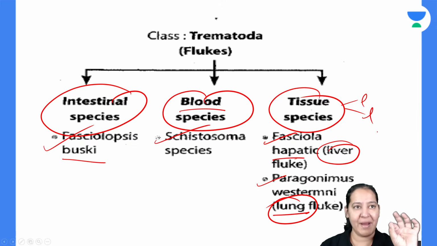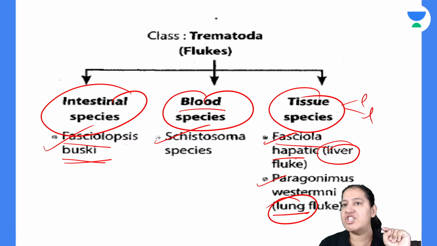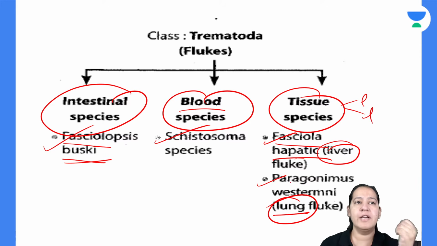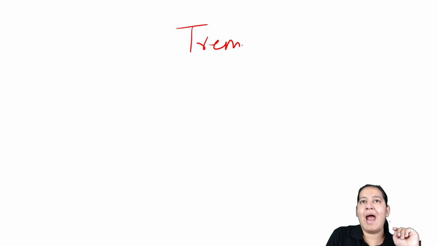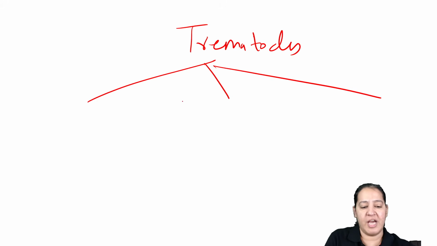So this was Fasciolopsis buski, this was Fasciola hepatica. This is the liver fluke and the lung fluke, Paragonimus westermani. Have you got it? So 1, 2, 3, 4, total 4 trematodes are there. So what is the classification of trematodes? Trematodes are of three types. Who will tell me?